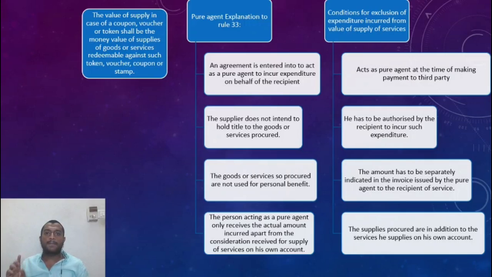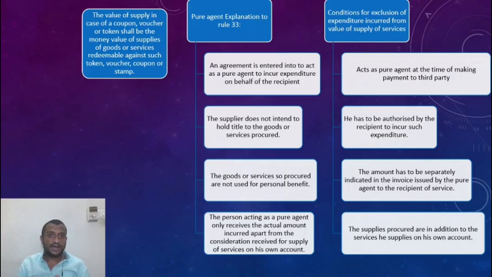What are those 4? One, is there an agreement? Express or implied, it does not matter. Agreement is there. Okay. So, for whose benefit are you incurring the expenditure? Are you using it for your personal benefit? Yes or no? Yes, then you are not a pure agent. Third question, do you intend to hold title? Do you intend to take ownership? I really don't have any intention to get the ownership of the files. I just want to give it to him. Okay, are you getting reimbursement of the actuals? Yes, actuals only. You are a pure agent.